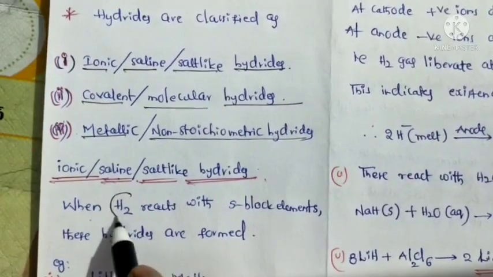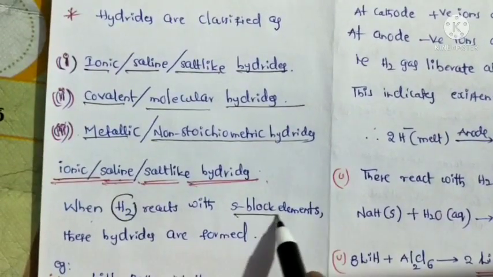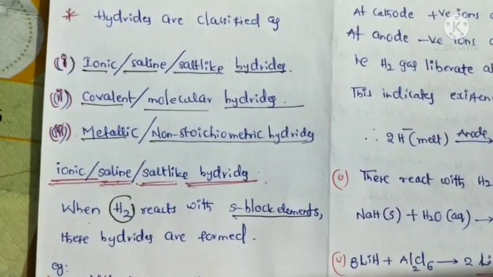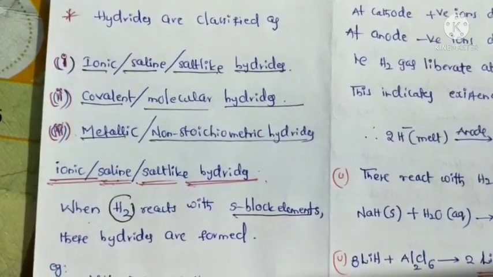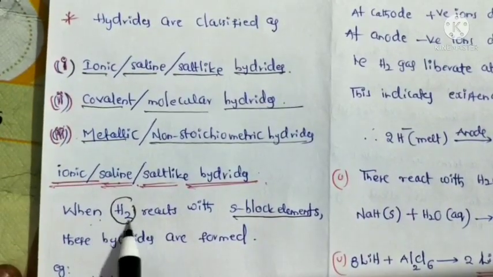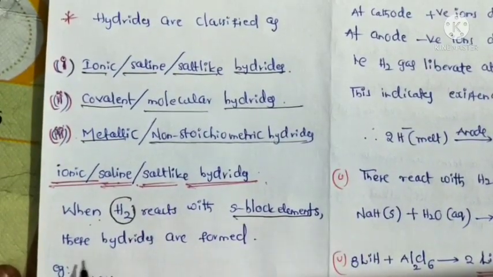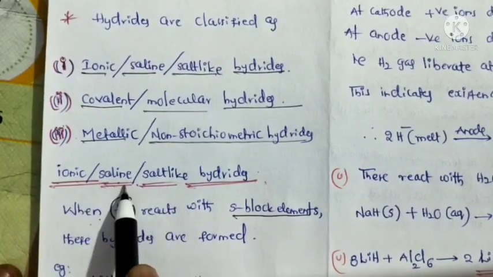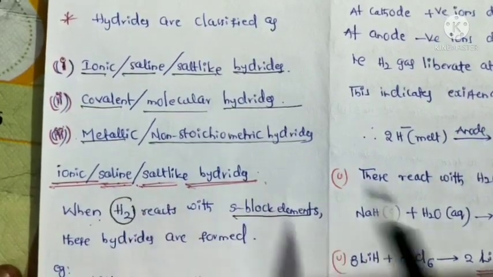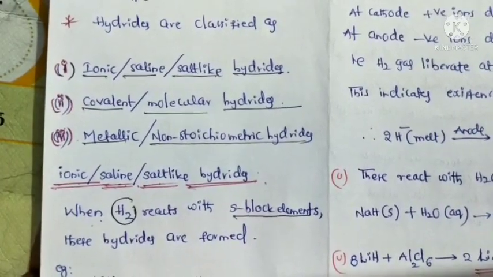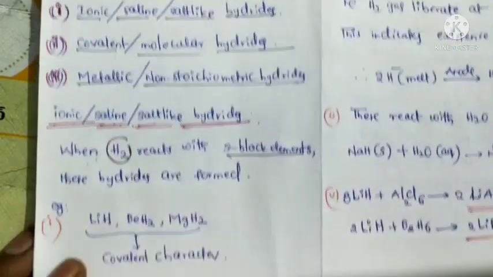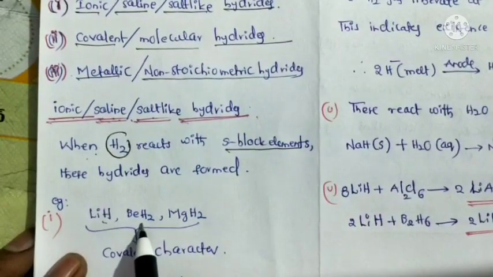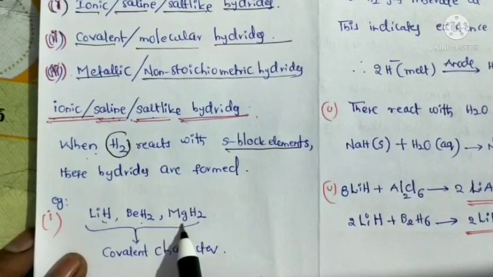When hydrogen reacts with s-block elements, that means first group A and second group A elements, what happens? Ionic or saline or salt-like hydrides are formed. The best examples here are lithium hydride, beryllium hydride, and magnesium hydride.